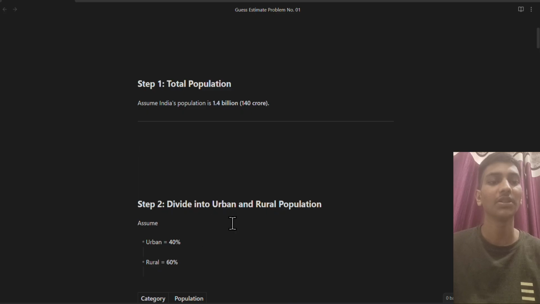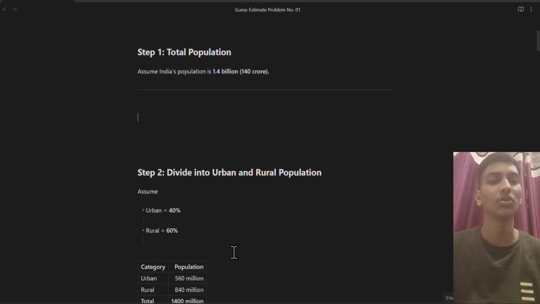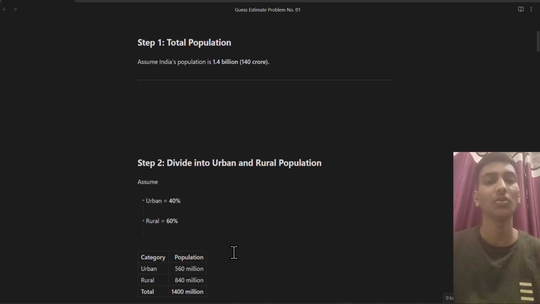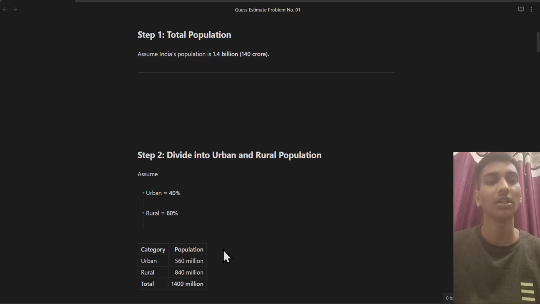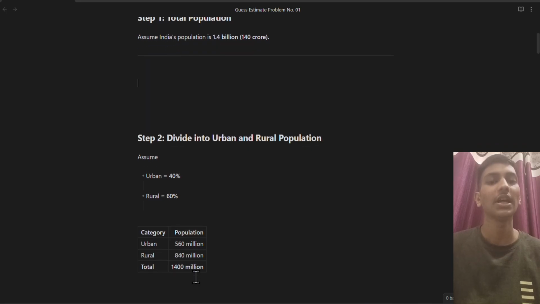So the next step is to divide the population. We will estimate that 40% comes under urban area and 60% of the total population comes under rural area. After that, if we find the percentage, then we get 560 million and 840 million as our population.